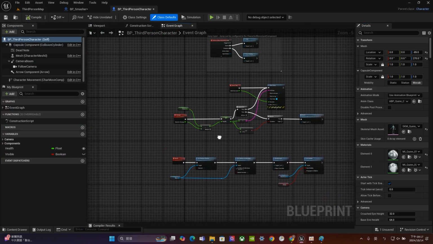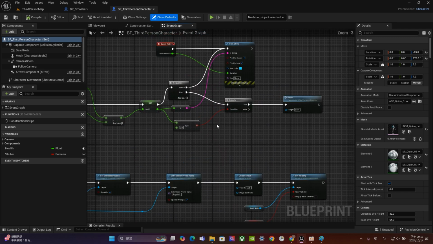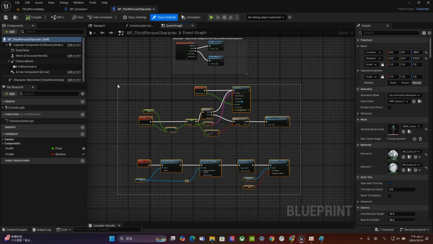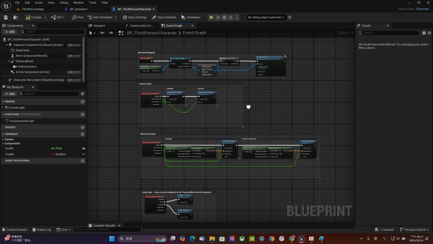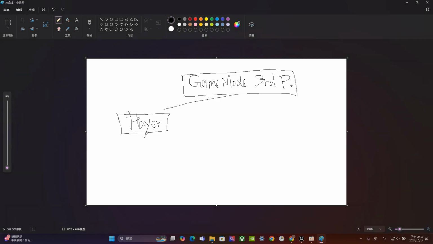I have already changed something about this character, so there's some additional stuff right here, but the rest is about the controlling of your character. Usually we call the two-foot character inside Unreal the pawn character. It has already been done, so this part is fine.